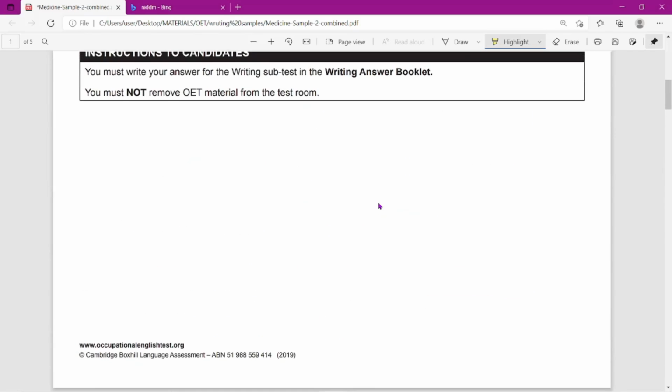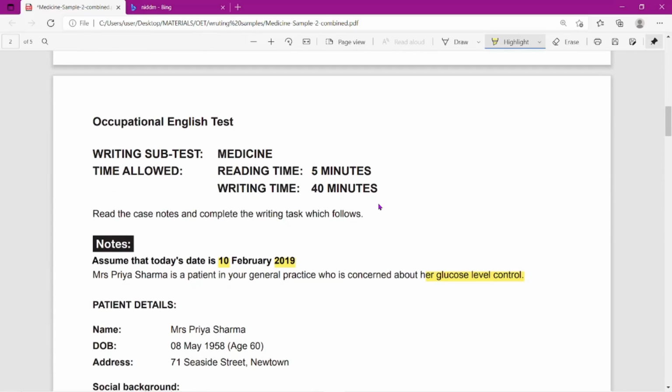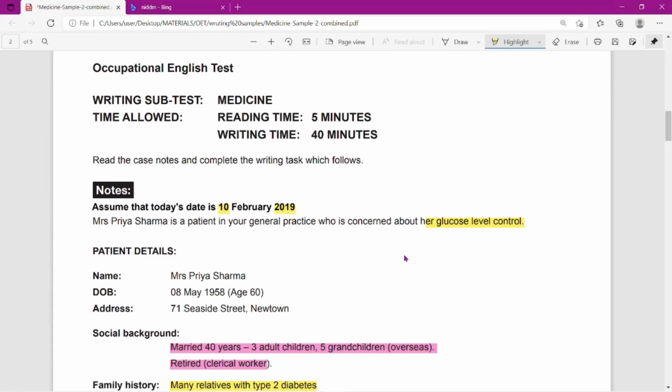I hope you might have paused the video and watched. So now I will be explaining the details. So today's date has been assumed and has been given here. And name of the patient, in general practice. Now she is concerned about her glucose level control. So still glucose level is mentioned. They haven't mentioned diabetes mellitus.